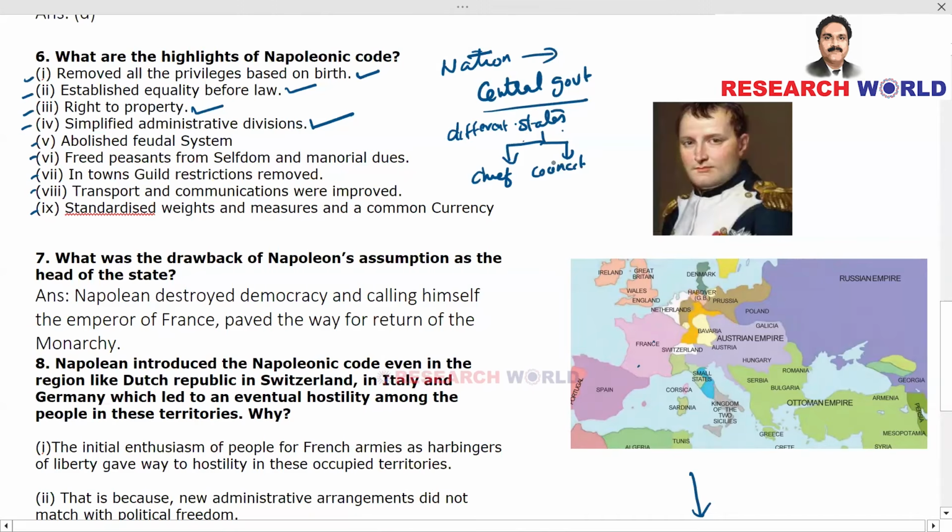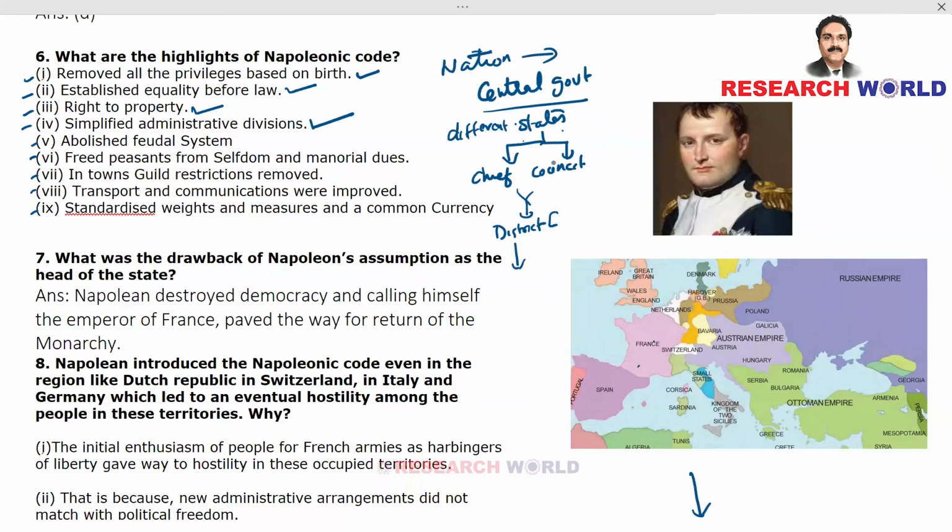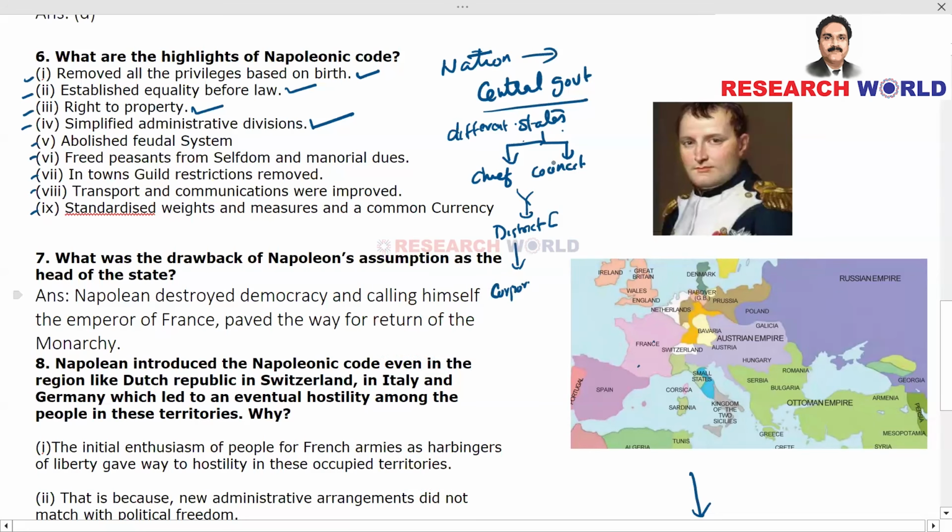So we have got states. States were further divided into districts. District will have a district collector who will be heading the district. And the districts were further divided for administrative purpose. We have got corporations, okay, then municipality, panchayat.